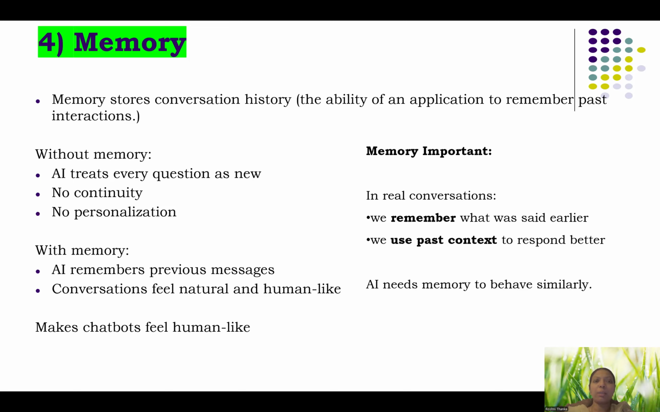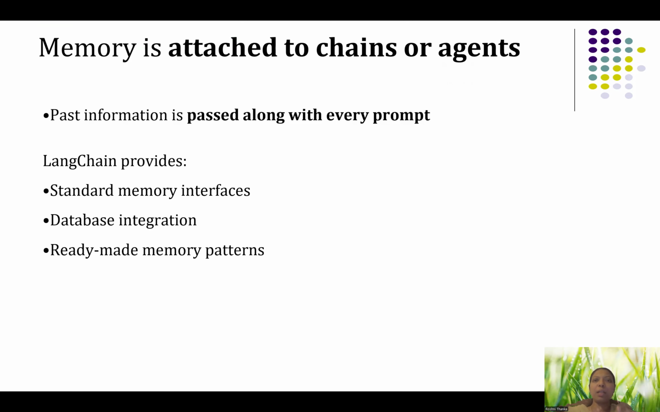So with memory, AI can remember all the previous messages. It gives a human-like feel, so that we can get better results. It will make the chatbot feel like a human. You can attach the memory with a chain or with an agent. Past information is passed along with every prompt. The prompt is the input we give. So when we attach this memory with the prompt or with the chain or with the agent, it will understand what happened previously, and accordingly it will answer the question. LangChain provides a standard memory interface, database integration, and ready-made memory patterns. All these things are available.